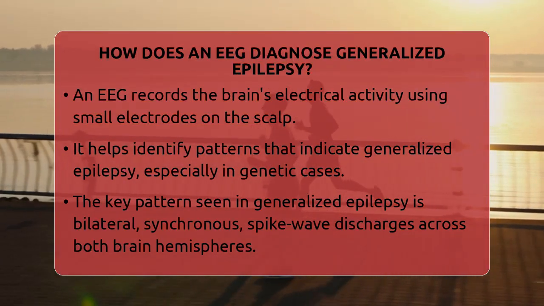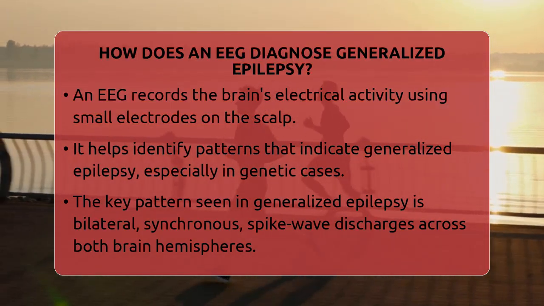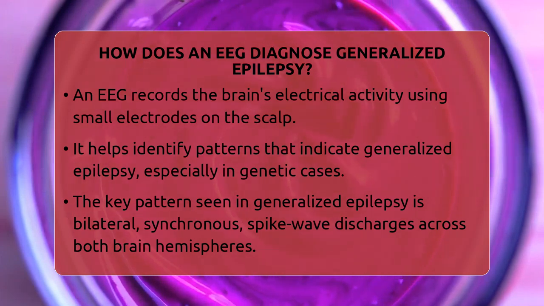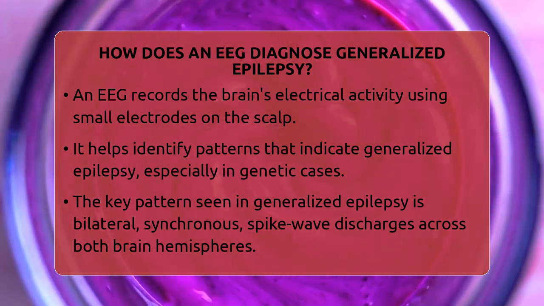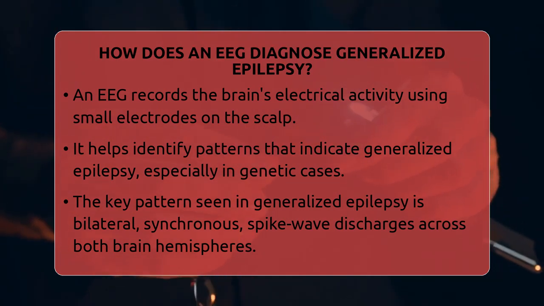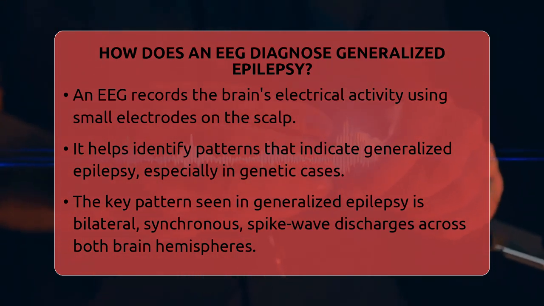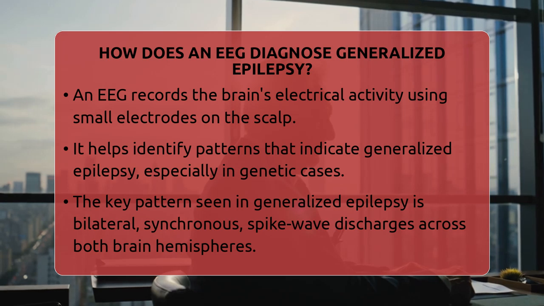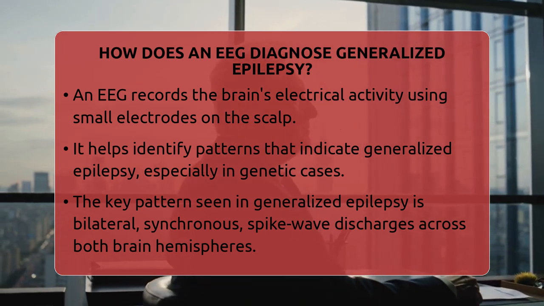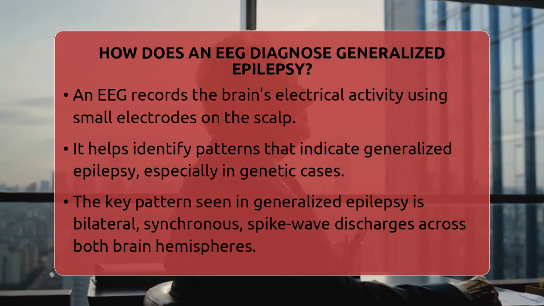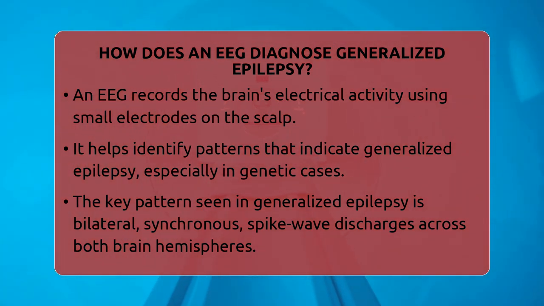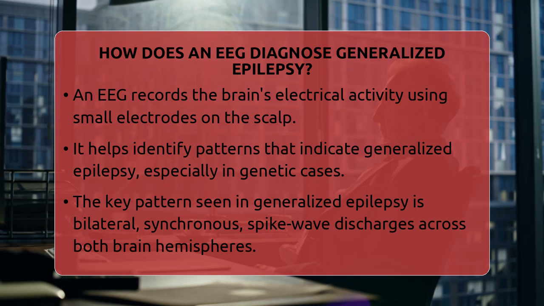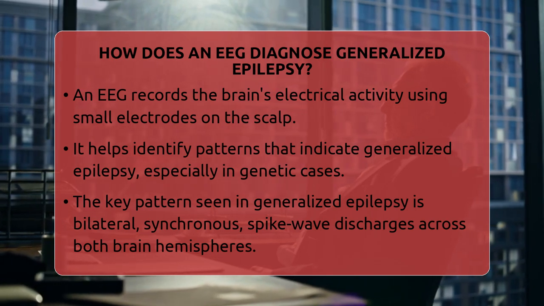How does an EEG diagnose generalized epilepsy? Imagine trying to catch a pattern in a sea of electrical signals in the brain. An electroencephalogram, or EEG, is the tool used to do just that when diagnosing generalized epilepsy. It works by recording the brain's electrical activity through small electrodes placed on the scalp. These electrodes pick up the electrical signals generated by nerve cells firing in the brain.